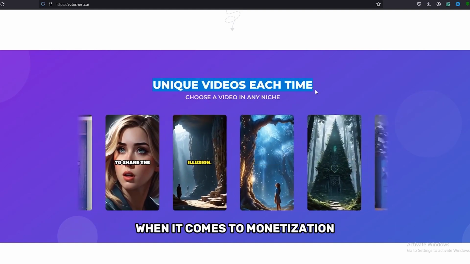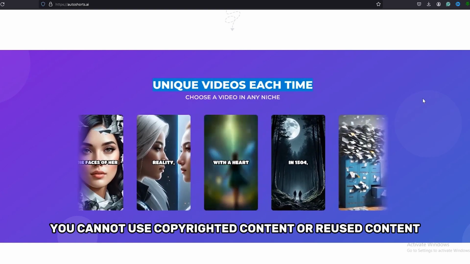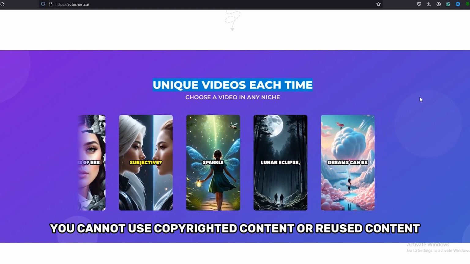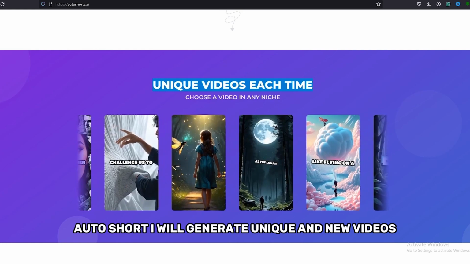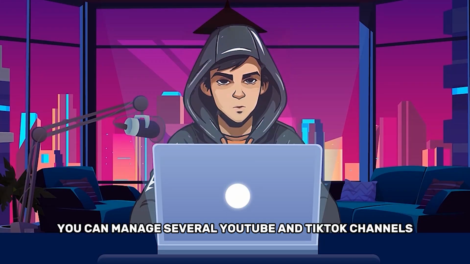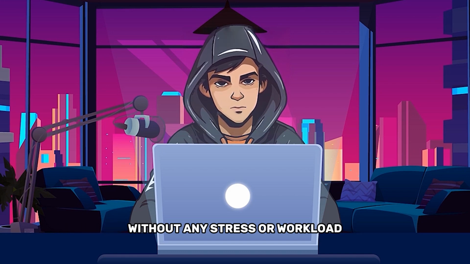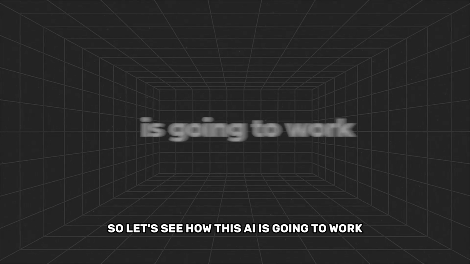When it comes to monetization, this is a huge issue. You cannot use copyrighted content or reused content. Autoshorts AI will generate unique and new videos every time you create a video. With Autoshorts AI, you can manage several YouTube and TikTok channels without any stress or workload. So, let's see how this AI is going to work.